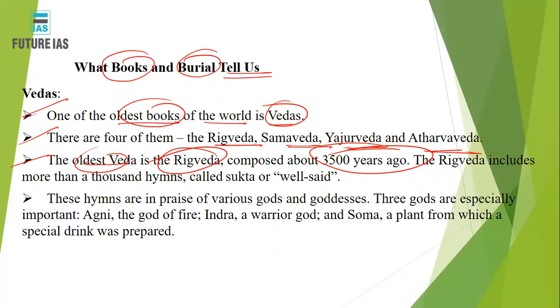Agni means fire, the god of fire. Indra, the warrior god. Soma, the plant from which a special drink was prepared, the Soma that Lord Shiva drank, right? So all these were considered gods by the people at that time. You can say that these hymns were devoted to their worship, right? All right.